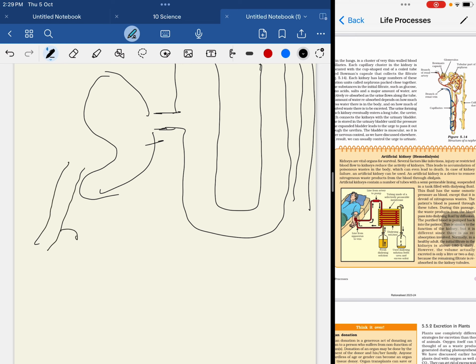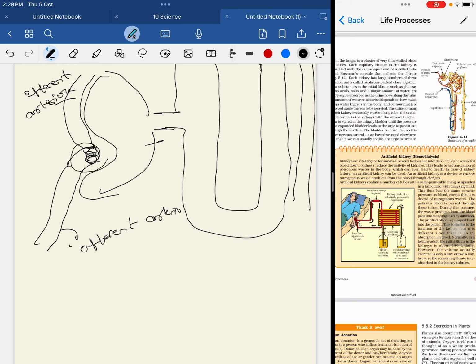The artery which goes to the kidney is called the afferent arteriole. This artery is coiled around like this, and the blood comes out through an artery only, called the efferent arteriole. This is the afferent arteriole, this is the efferent arteriole.